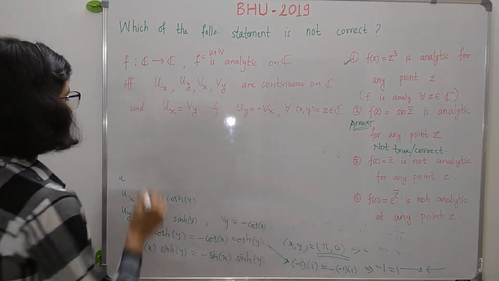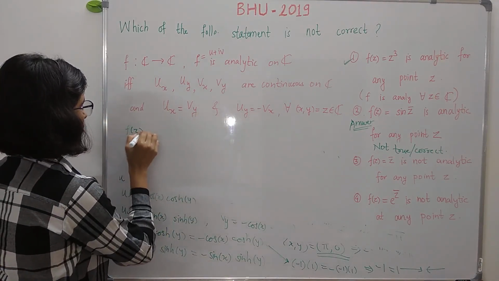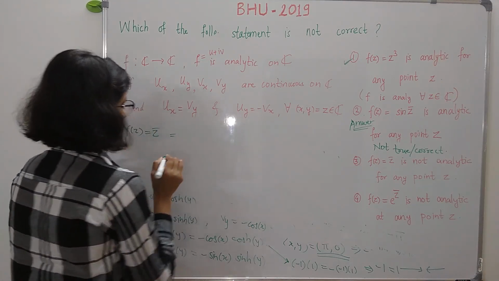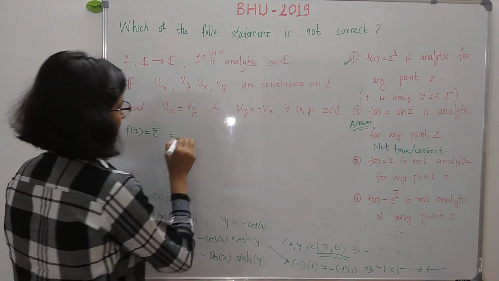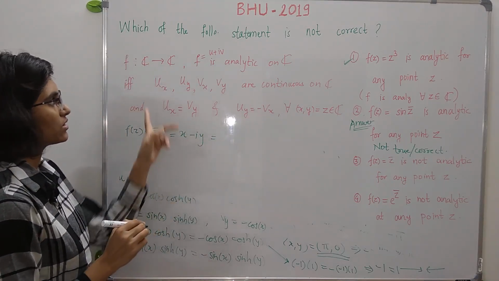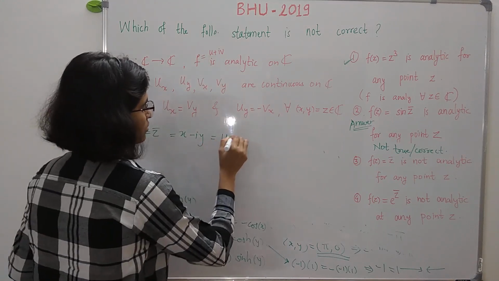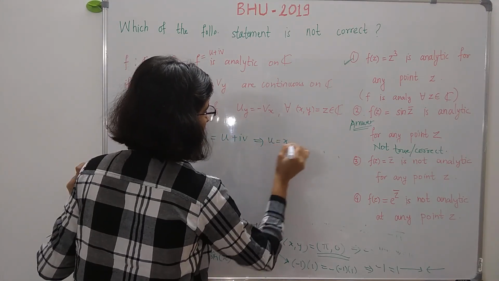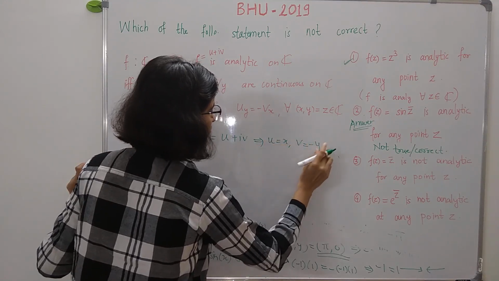Here f of z is equal to z bar. So z bar is equal to x minus iy. Just compare this with u plus iv. So we get u is equal to x and v is equal to minus y.